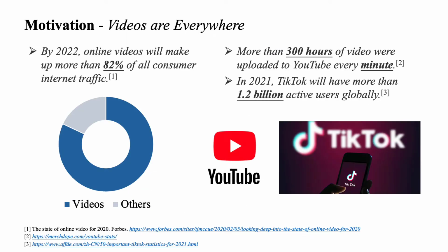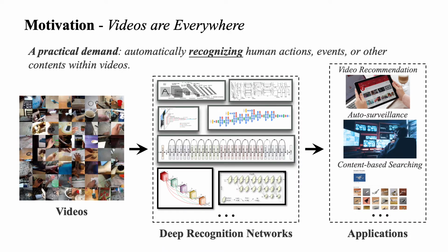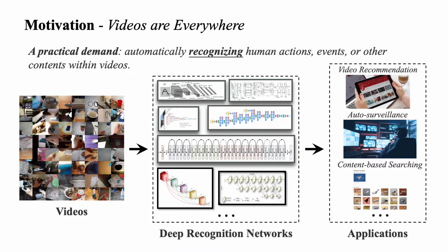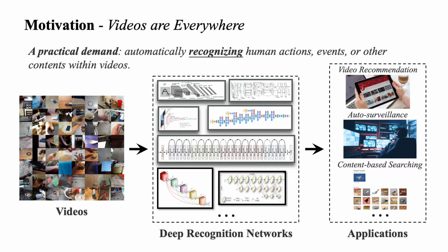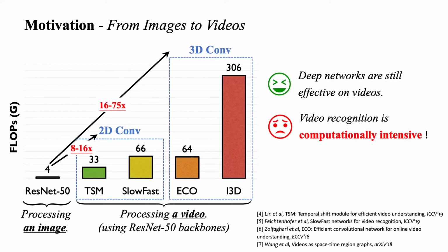Recent years have witnessed an explosive growth of online videos. Such a large amount of data has fueled the demands for automatically recognizing human actions, events, or other contents within videos. Deep learning is still an effective solution for video recognition. However, processing videos with deep models is far more inefficient than images. In practice, computation directly translates into power consumption, carbon emission, and practical latency. A key challenge is how to make deep learning-based video recognition more efficient.